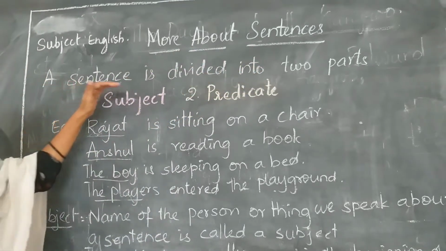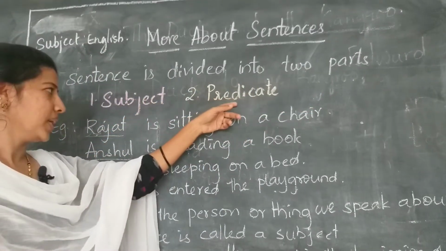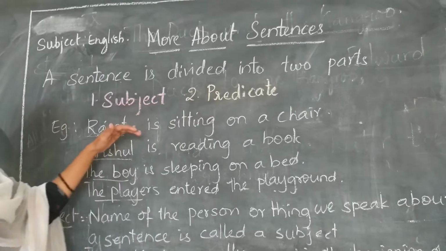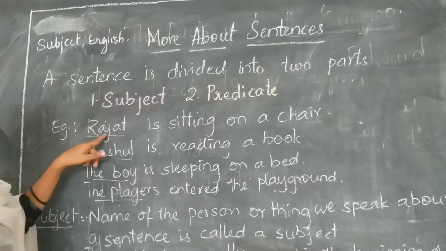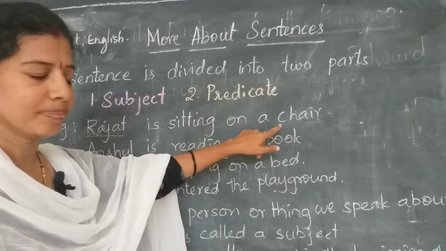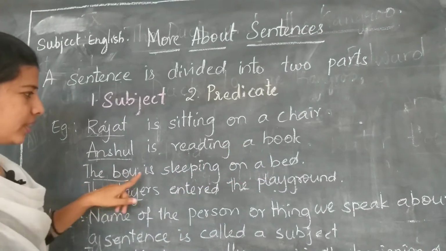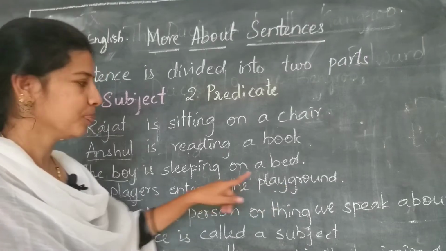First, a sentence is divided into two parts. They are subject and predicate. Before knowing what is a subject and predicate, let us see the examples over here. Let us see the first example. Rajat is sitting on a chair. Anshul is reading a book. The boy is sleeping on a bed. The players entered the playground.